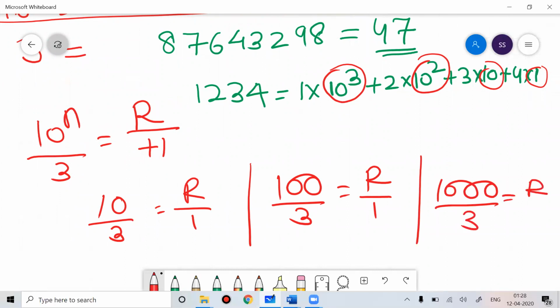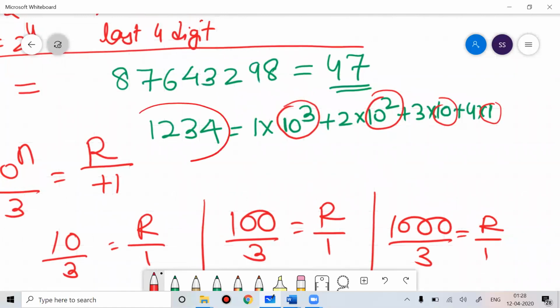So when you talk about a number, the position value of the digit doesn't matter here. What matters is only the face value. In order to work on the divisibility rule of 3, what matters is just the face value of the digit. That's why for the divisibility rule of 3, we simply add the digits. If the sum of the digits is divisible by 3, our work is done.